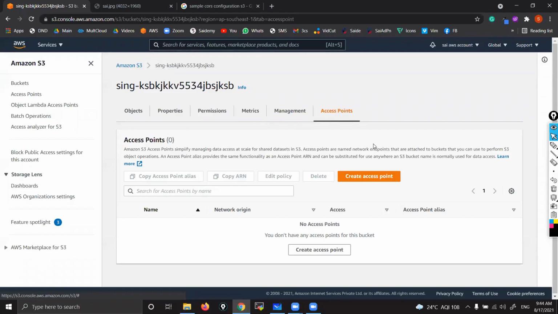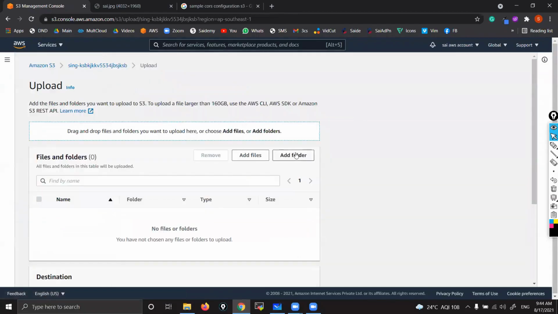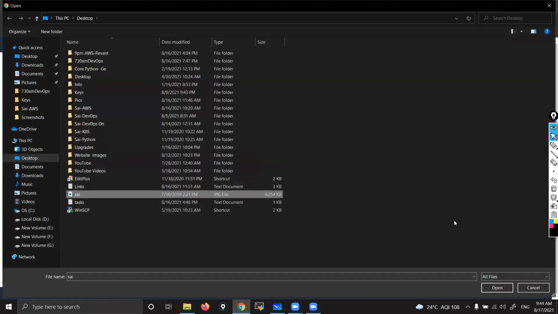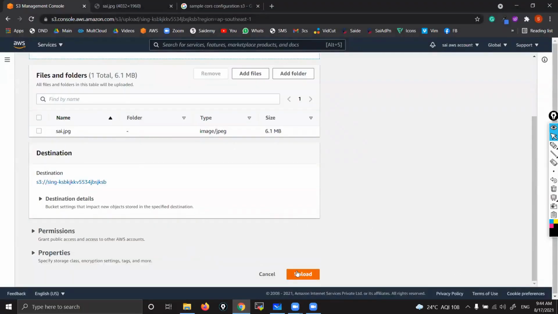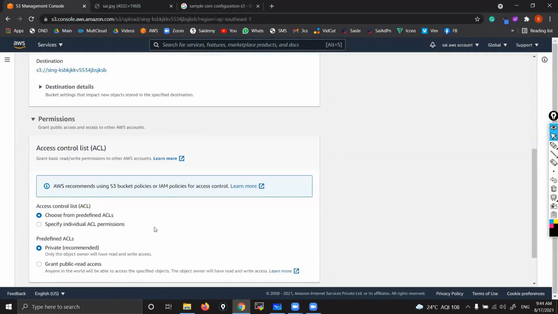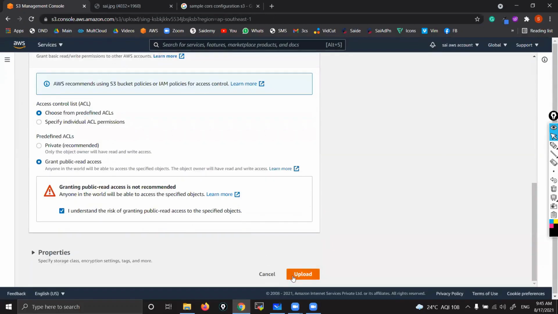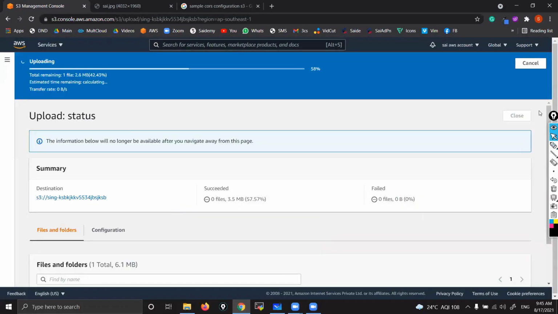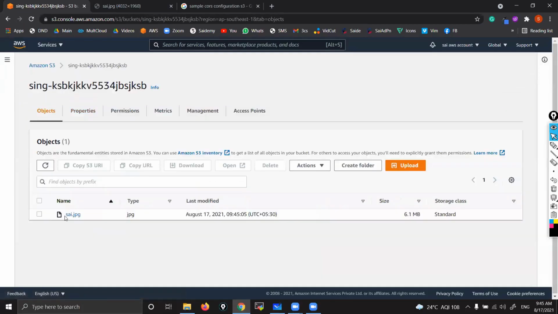Now let me upload one object, and we'll find many options at object level also. Go to object, upload any object, add files, take any object in Notepad, whatever you want to take, and that's it, upload. So go to permissions, make it public, acknowledge and close. That's it. Find my object is there.